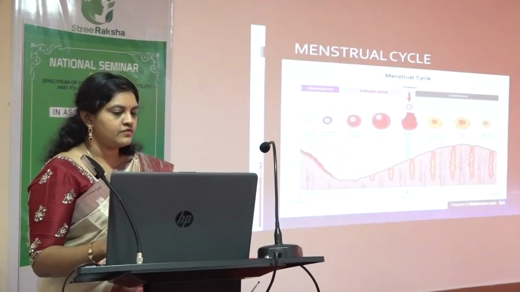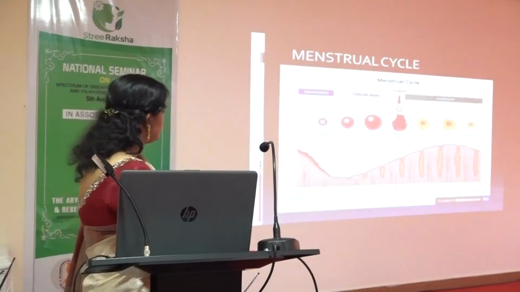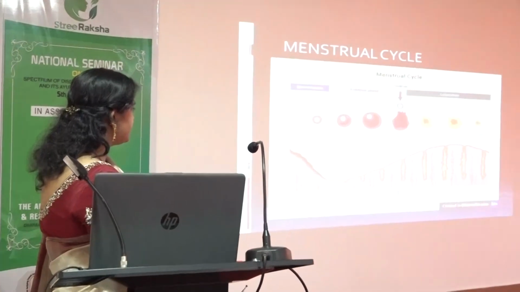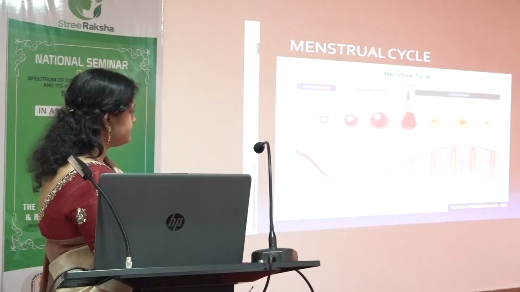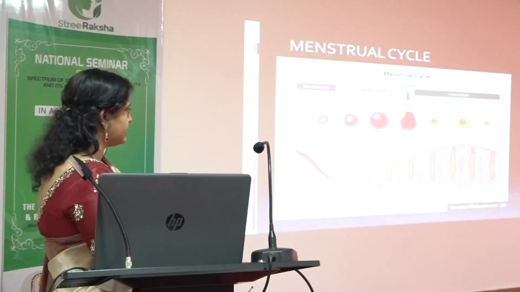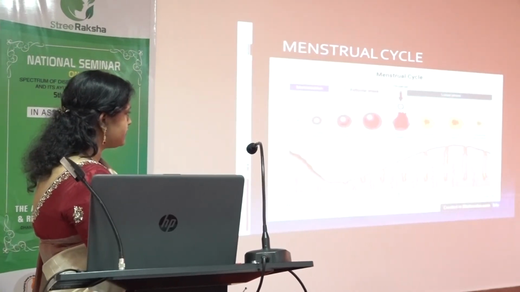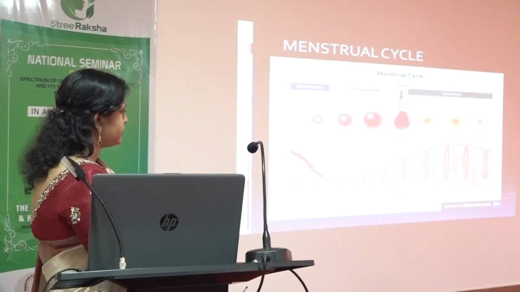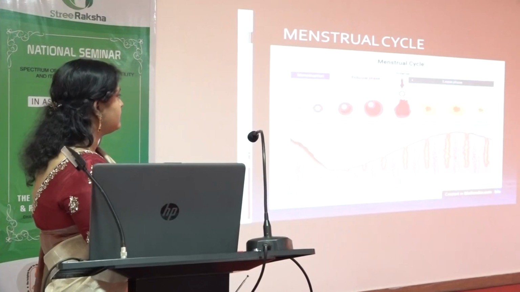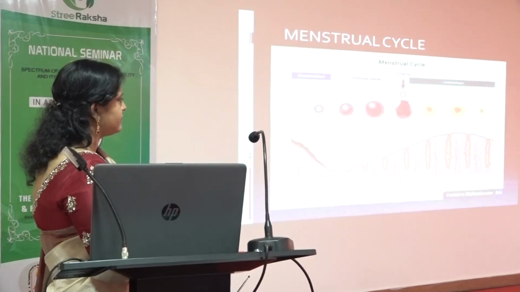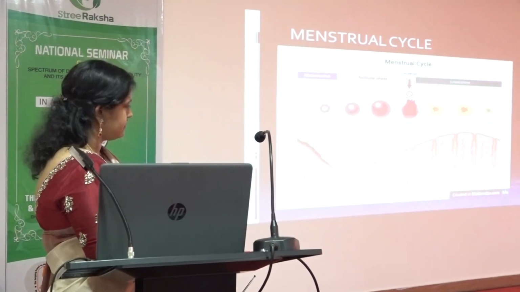First we'll start with the menstruation phase, which is the bleeding that happens for the initial 5 to 6 days, and then comes the follicular phase. This is the phase in which we do the follicular study. The follicle will develop and become a mature follicle, and then it will rupture. That is considered as ovulation. After that comes the luteal phase, where the endometrium gets thickened.